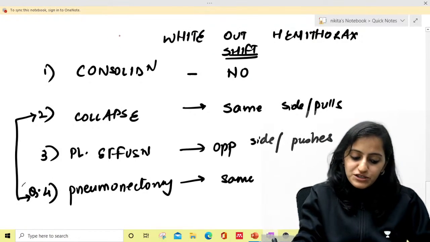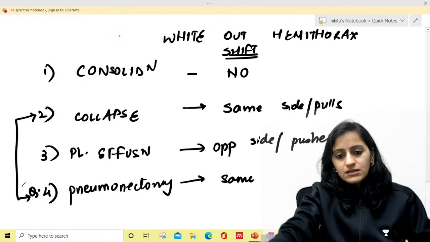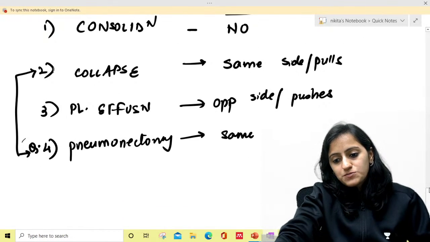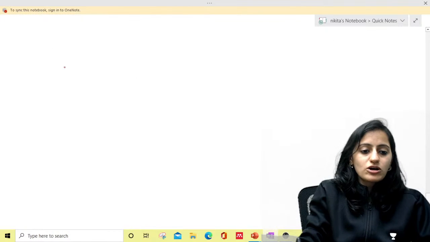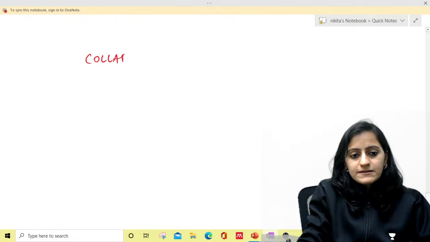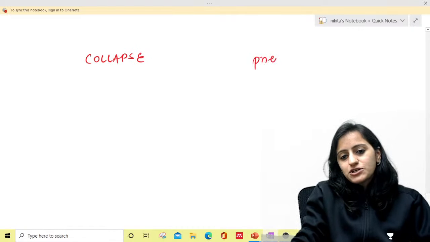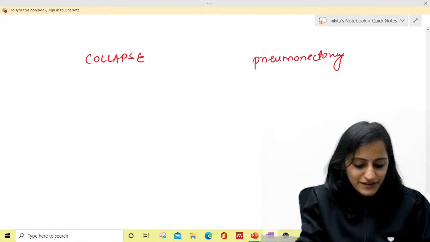So how will you differentiate the two? Because both collapse and pneumonectomy, they cause shift to the same side. So collapse versus pneumonectomy, both cause shift to the same side. So how will we differentiate?